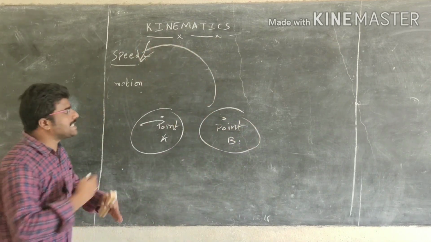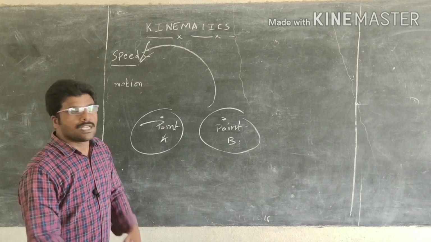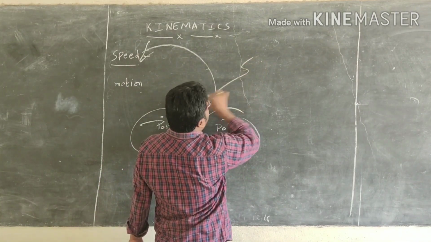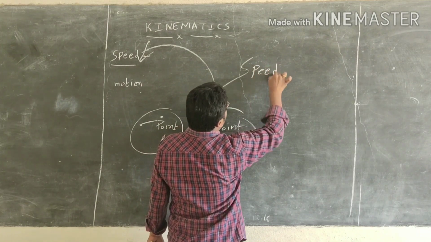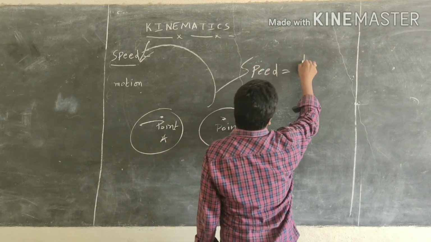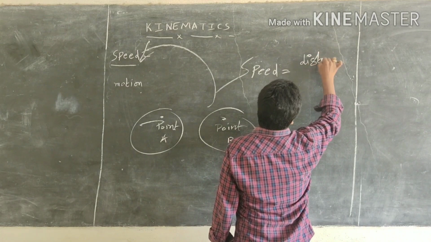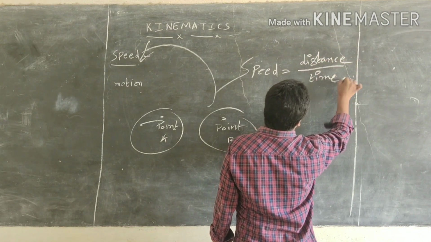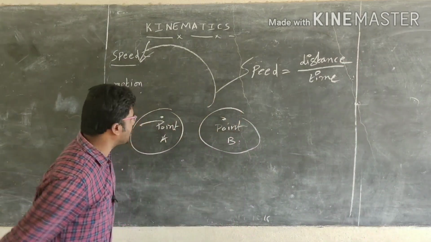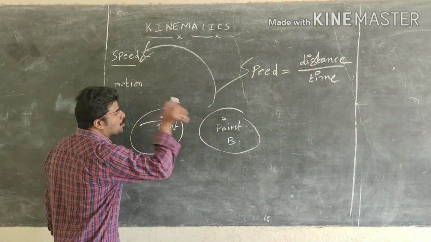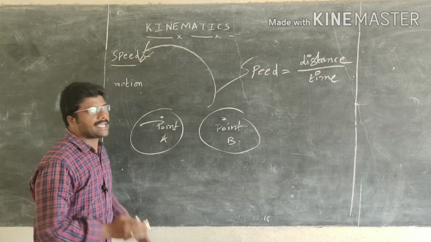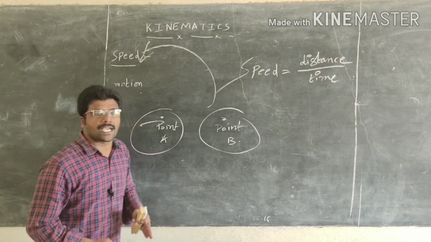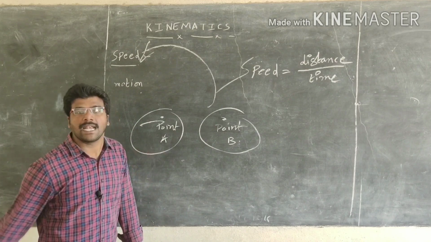The formula for speed is speed equals distance upon time. That means to move from A to B, if it takes less time, then the speed is more. If it takes more time, the speed is less.